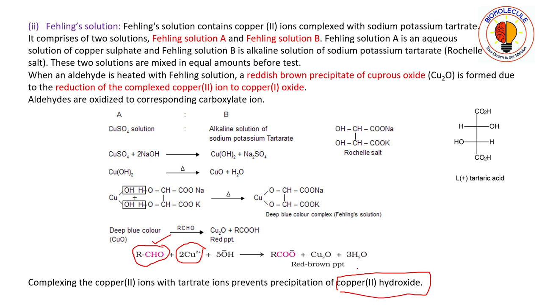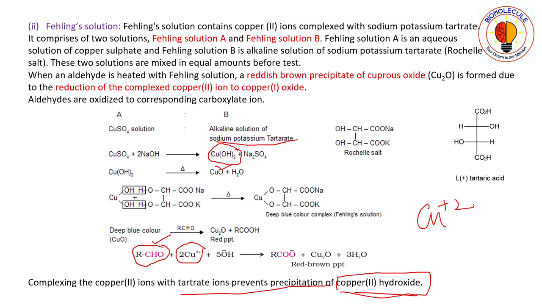Okay, now here one thing is there, that you should be wondering that if copper oxide also participates in the reaction, then why are we using this sodium potassium tartrate? It is because this tartrate ion prevents precipitation of copper 2 hydroxide. Okay, this copper 2 hydroxide precipitates out. So if in solution copper hydroxide is not present, then we will get a very less amount of copper plus 2 ions.